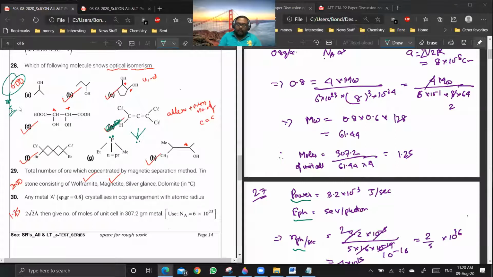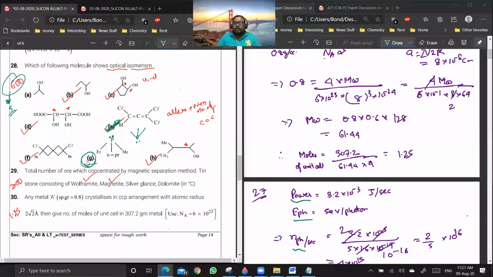I think they have included G in the option because as a molecule it can show optical isomerism, but the observed optical activity will be 0 due to external compensation. So only by that logic the answer will come to be 6.